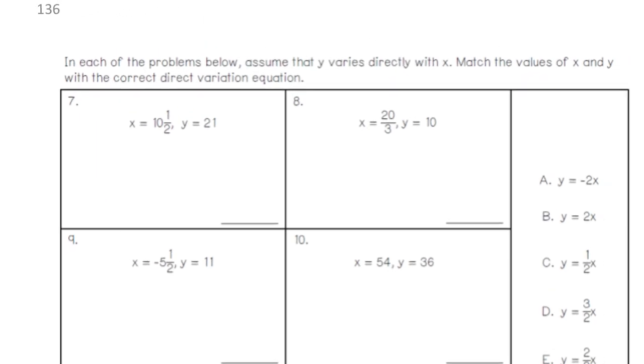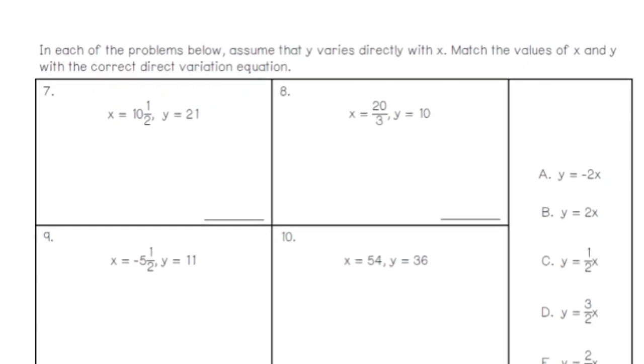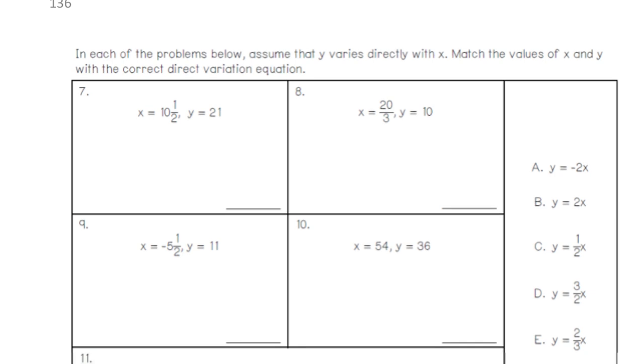Okay, so. All right, so this time we're going to match the answers. But that means we first got to do what? We got to solve them first. We can't just try to do it by ourselves. All right, so what do I do first? Y over x. So same process. Always y over x, right? Is always y over x.